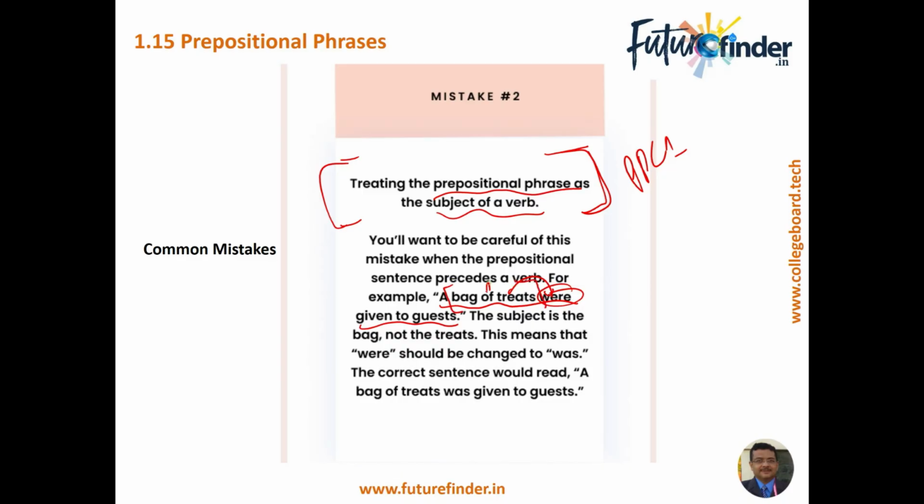Now, as you can understand, this is the preposition out here, and hence this becomes the prepositional phrase, and treats ceases to be a part of the subject. The only subject remaining out here is a bag, and hence we cannot use were. We have to use was, rather, in this case, was given to the guests, right? A bag of treats was given. Treats is not a part of the subject anymore because of the prepositional phrase of.